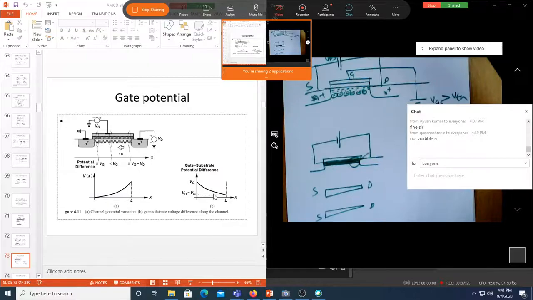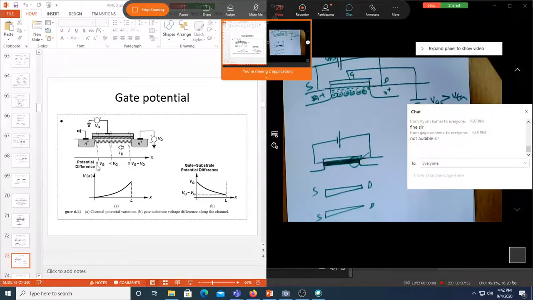Why this happens is because when the current starts flowing, the drop occurs here. You can imagine this like a resistor. Because of the voltage drop across this channel, the effective gate to substrate voltage at the drain side will be very less. Getting the point? Yes, sir. This concept is very crucial to all of you.